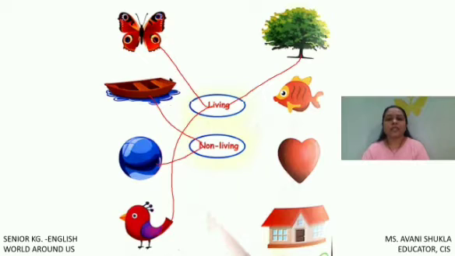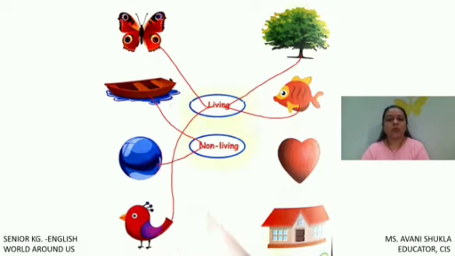Fish. Fish is a living or non-living thing? Fish can grow, it can breathe, it can eat food. So fish is a living thing. And this heart-shaped balloon. So balloon is a living thing or non-living thing? Balloon can breathe.